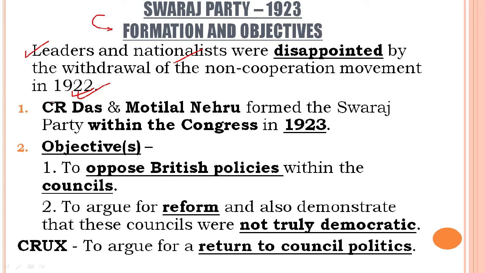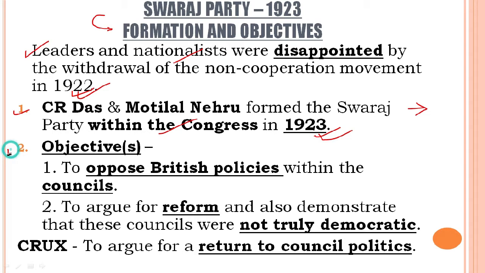Then what happens next? We see that C.R. Das and Motilal Nehru formed the Swaraj Party within the Congress in 1923. Now there is a question, who formed the Swaraj Party? So you are going to answer C.R. Das and Motilal Nehru. If the question asks when was it formed, it was formed in 1923.